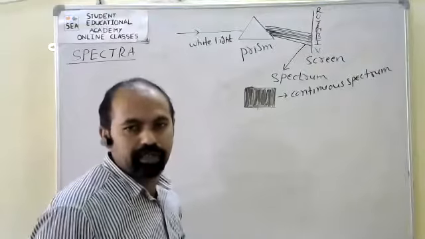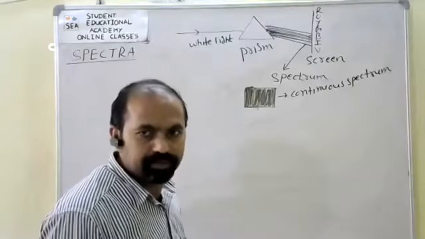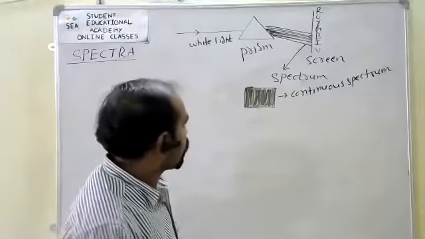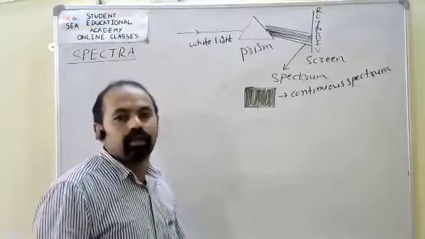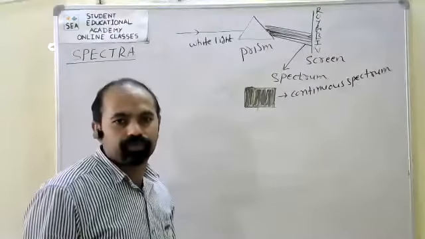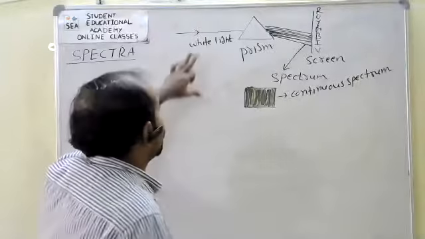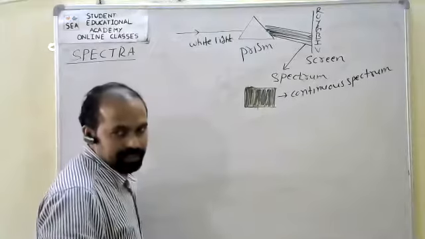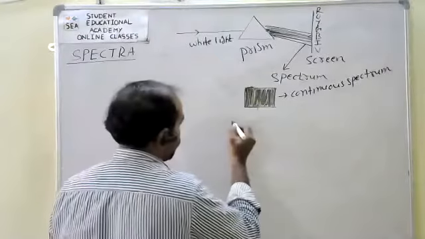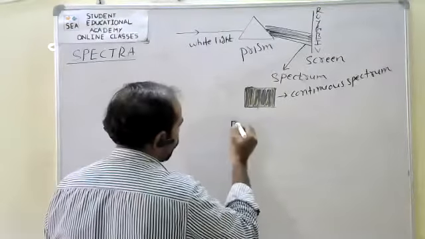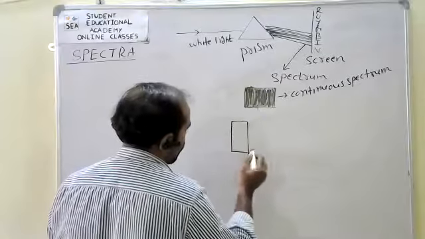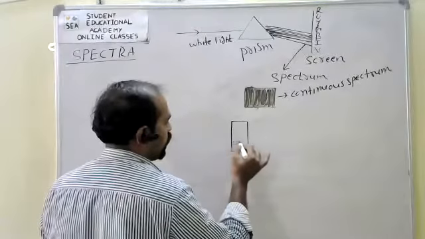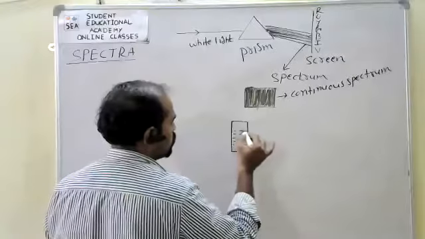Discontinuous spectrum means, for example, if here I have taken one gas in a container.